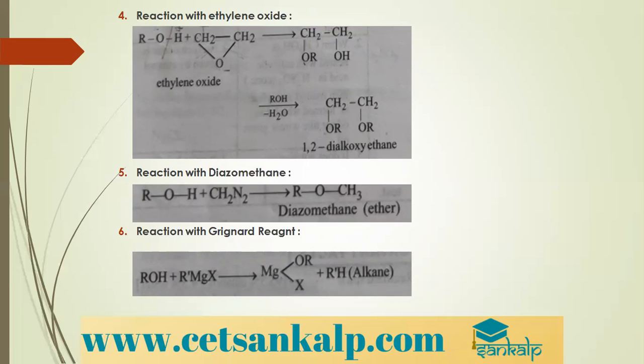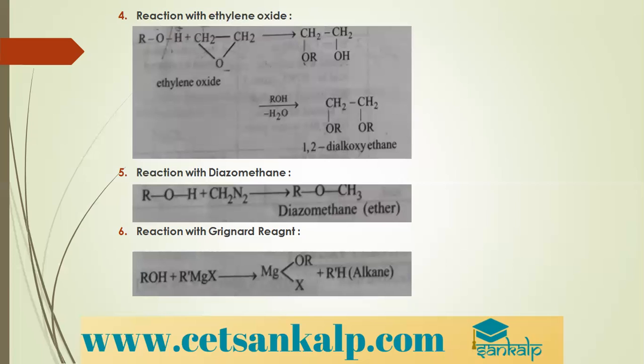Next is reaction with diazomethane. Diazomethane is nothing but CH2N2, that is CH2N triple bond N. When alcohols are treated with diazomethane, it forms ether.